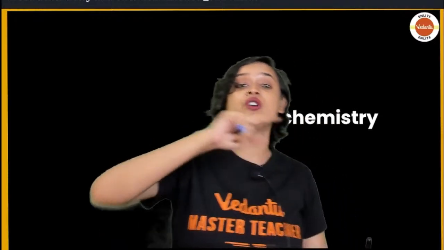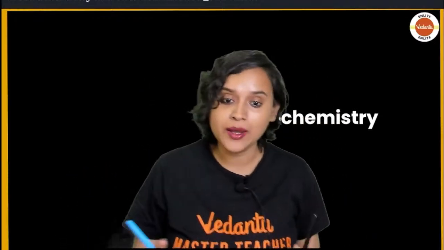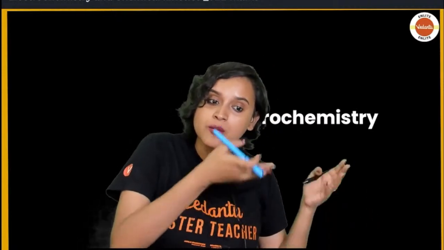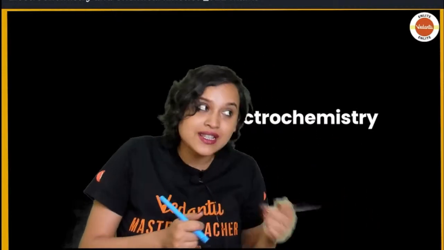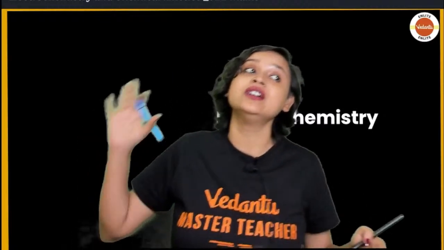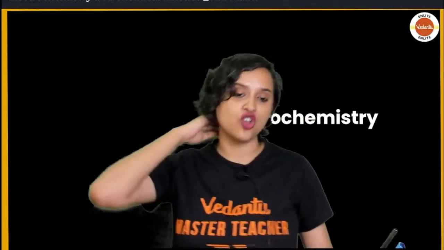The electron flow at a certain point will stop. Why? Because there is too much positive ion. And obviously electrons being negative will want to get attracted towards the Zn2+, isn't it? But who will neutralize? Somebody has to neutralize, right? And that's when we introduce the concept of salt bridge.